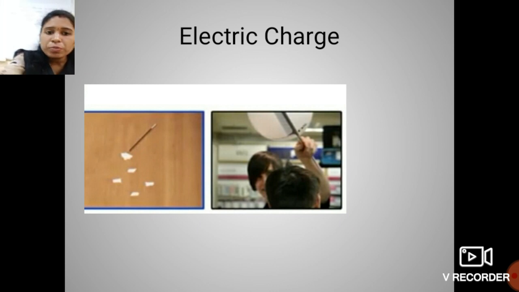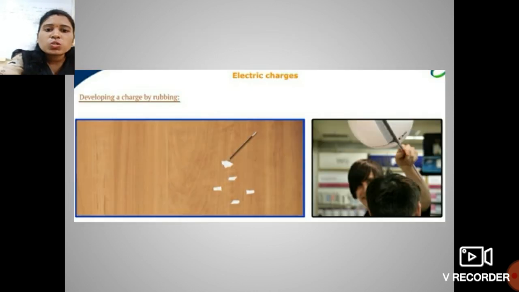So these objects, the ball pen refill and the comb, acquire small charges, and hence these two objects are called charged objects. Okay, students. So these charged objects also attract the pieces of paper.